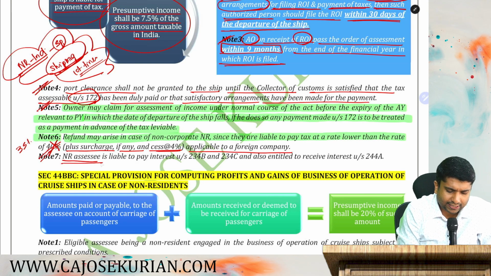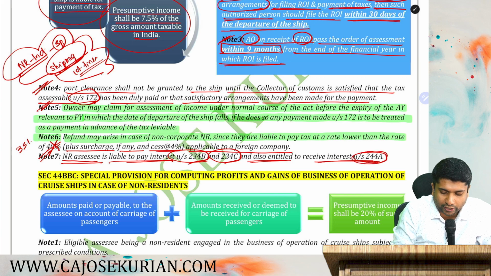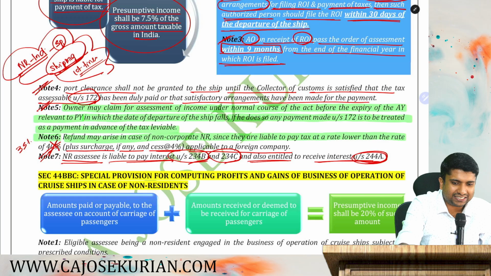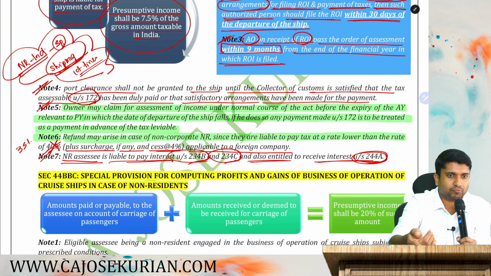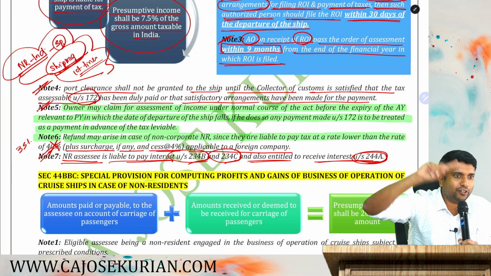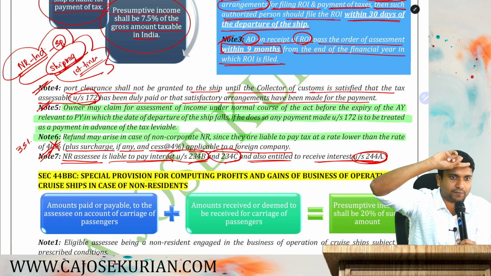The non-resident assessee is liable to pay interest under 234B and 234C, and is also entitled to receive interest under 244A. That means if there is any pending liability, there won't be any pending liability when you file your return in accordance with 139 subsection 1.